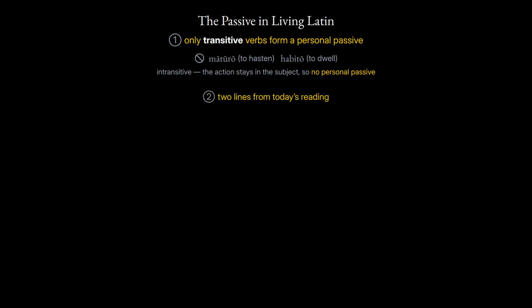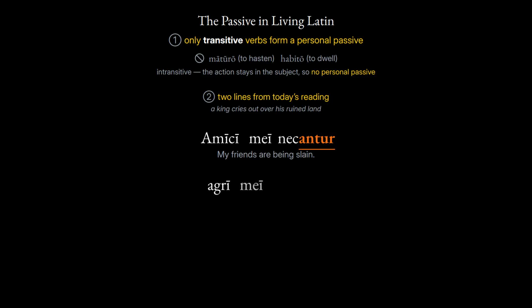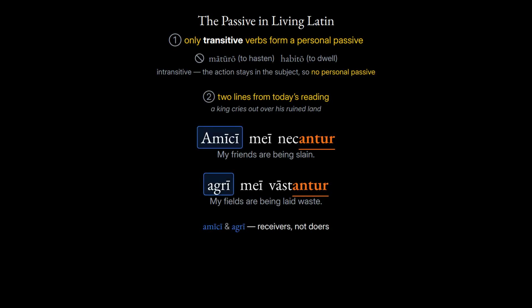Second, watch the passive at work in two lines lifted straight from today's reading, where a king cries out over his ruined land. Listen. Amici mei necantur, my friends are being slain. And the second line: agri mei vastantur, my fields are being laid waste. Hear both again and notice each verb ending in that passive plural. Amici mei necantur, agri mei vastantur. The subjects, the friends and the fields, are not acting. They are suffering the action. That is the passive in living Latin.